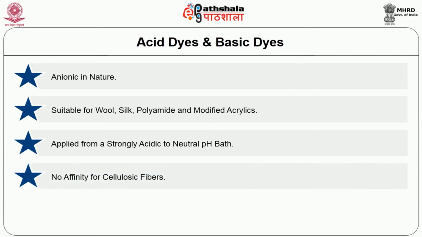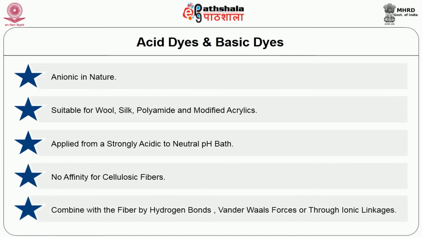Individual dyes of this class vary in terms of their fastness properties, and hence care should be taken while dyeing mixture shades. The rate of dyeing of acid dye is a function of temperature, and each member has a specific temperature at which its rate of dyeing and exhaustion are maximum. These dyes combine with fiber by hydrogen bond, van der Waals forces or through ionic linkages.